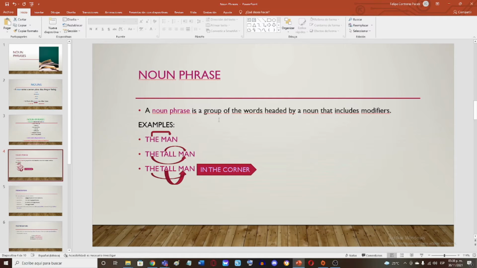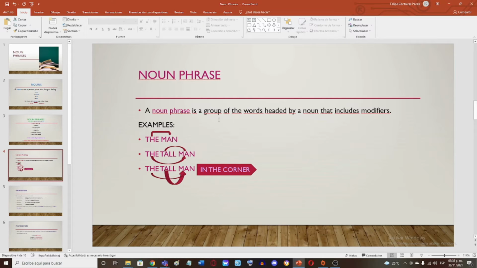A noun phrase is a group of words headed by a noun that includes modifiers. The modifiers, like we have seen, can be an adjective or even an adverb. For example, the man, that is a noun, but it can become the tall man or the tall man in the corner.